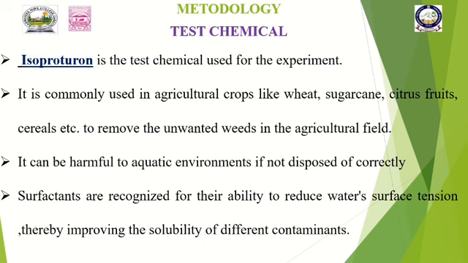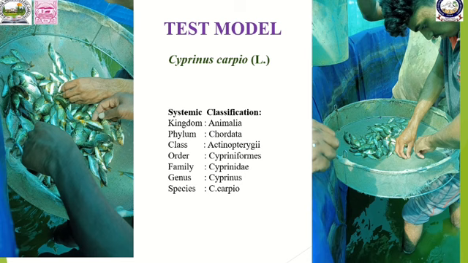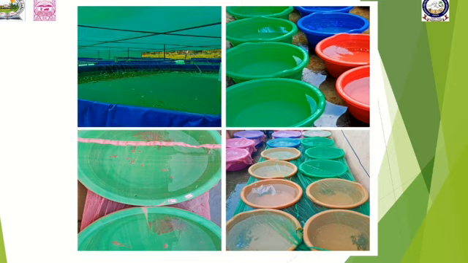Isoproturon can be harmful to the aquatic environment if not disposed of correctly, and surfactants are recognized for their ability to reduce the water surface tension and thereby improve the solubility of different contaminants. In my experiments, I used Cyprinus carpio as the test model, and Cyprinus carpio belongs to the family Cyprinidae.